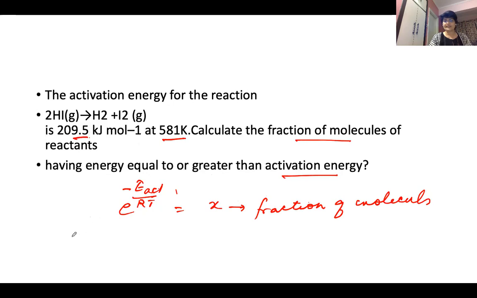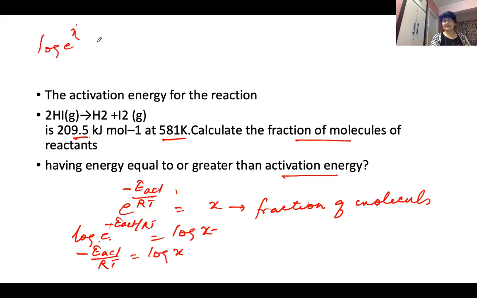We can take log on either side. Log of e to the power minus E act upon RT is equal to log X. And this we take here: minus E act upon RT is equal to log X. It's going to be like this, because log e to the power P, anything that is there, is P log e. So log e is going to be 1. So we are having P. So we wrote here log X.